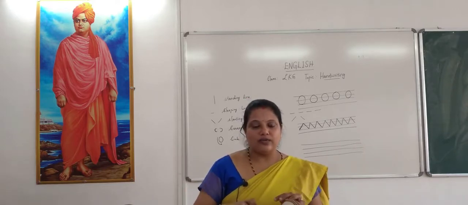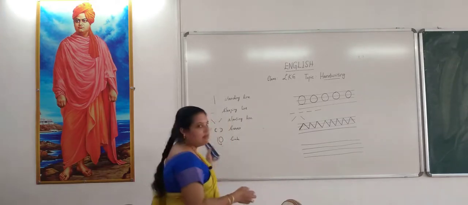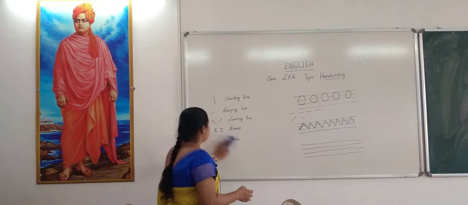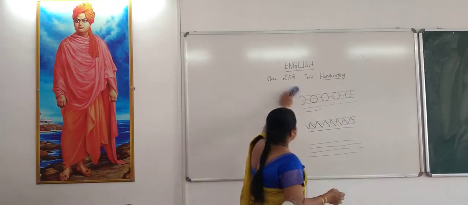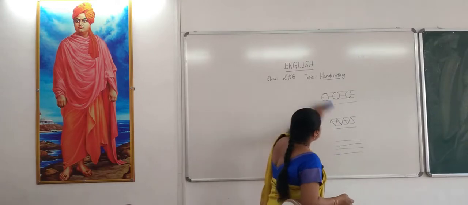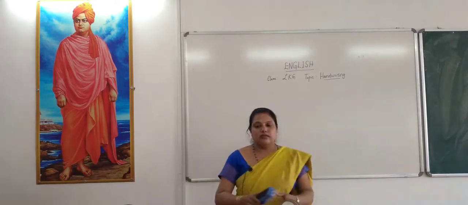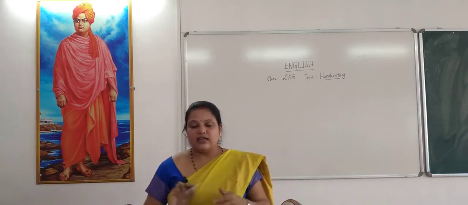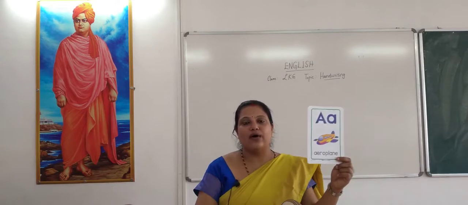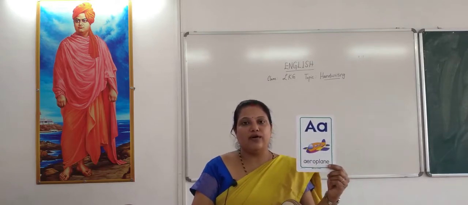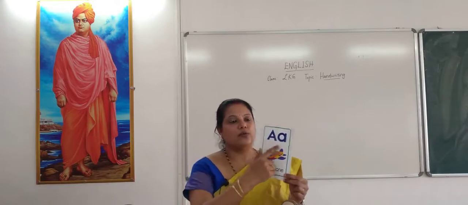Do you want me to teach the alphabets now? Yes. Shall we see now? Yes. Let me teach you now how to write the alphabet A. When we say the alphabet A, we say A for aeroplane. A for aeroplane.